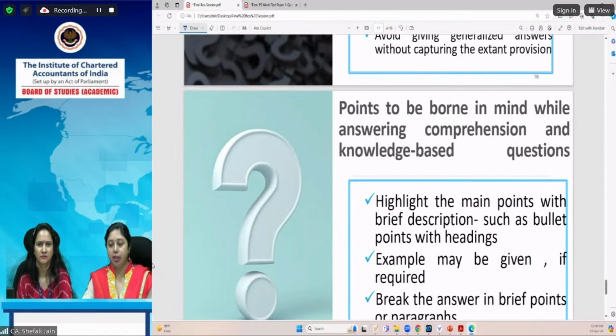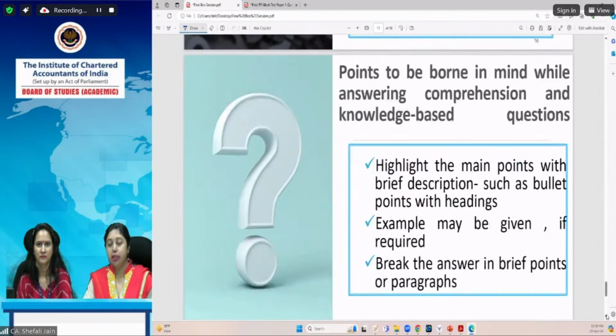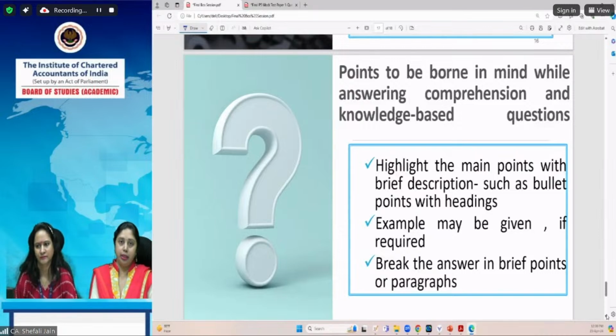Sometimes we feel that we have answered it correctly, still we did not get the marks. The reason is that the meaning somehow gets changed sometimes when we try to write it in our own words. But that does not mean that you should write it verbatim. You should only take care that when you are writing something in your own words, the same meaning gets conveyed.